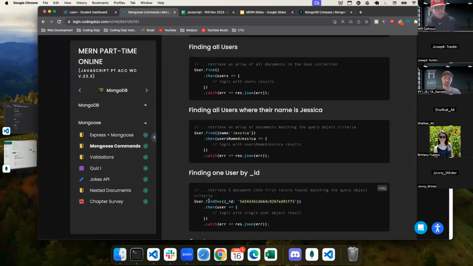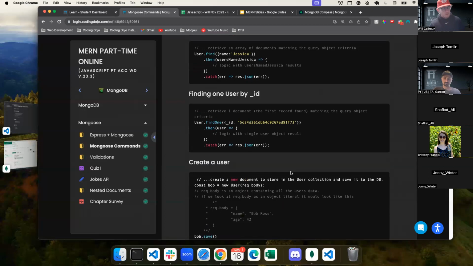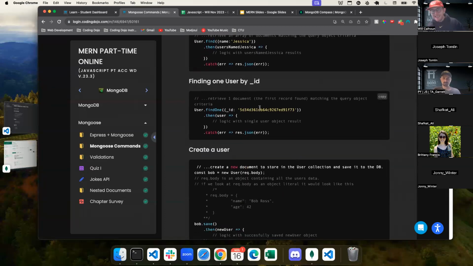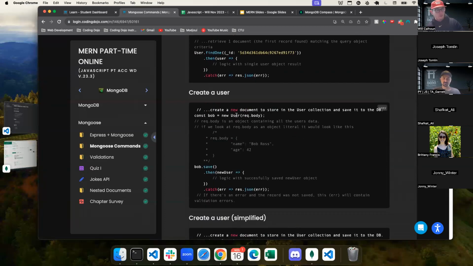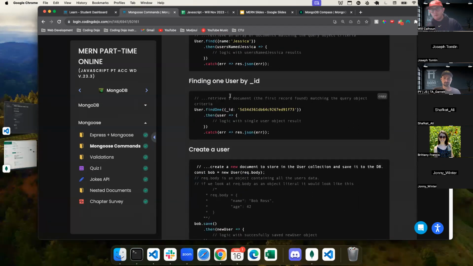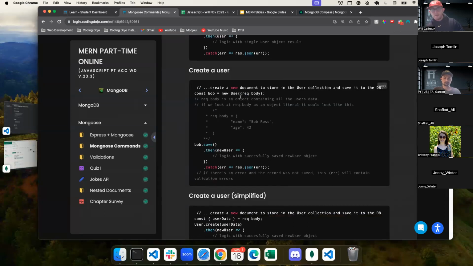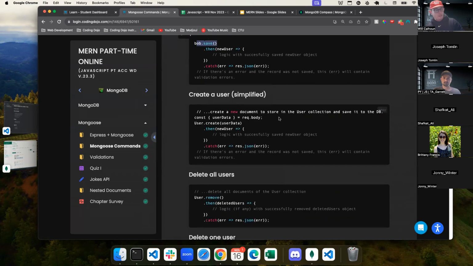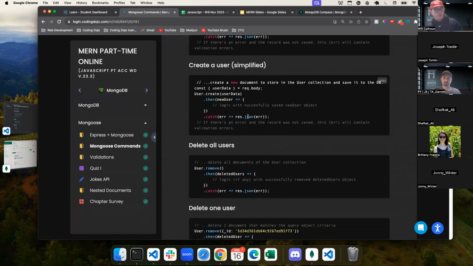So there's lots of different Mongoose methods that we can use, and then there's find one by ID. There's lots of different things that we'll get into as we start building this, and I'll tell you, hey, this one's a little bit better, or this one's a little bit more deprecated. So in the future, let's aim towards using find user by ID or find one by ID, which is a little bit better than find one. And they all kind of work in a different way. And then we can just save stuff, which is creating a user. So again, the functionality is a little bit easier with Mongoose than it is natively doing it with MongoDB.